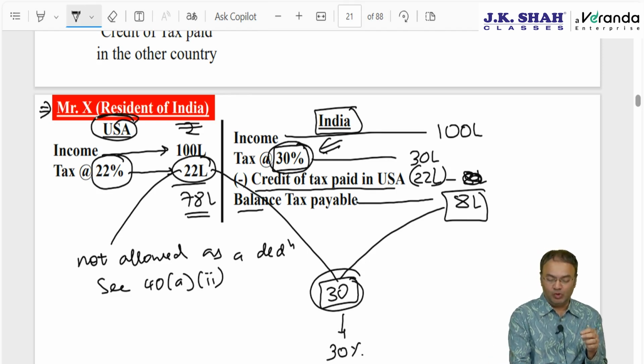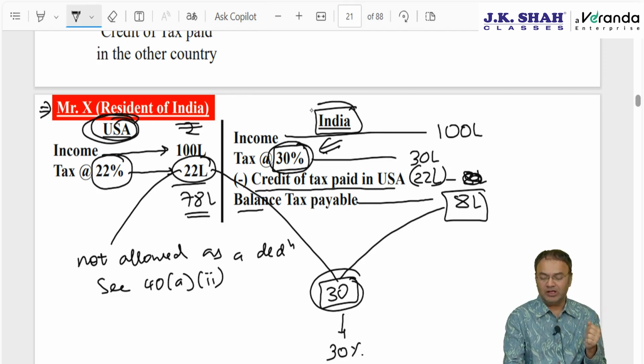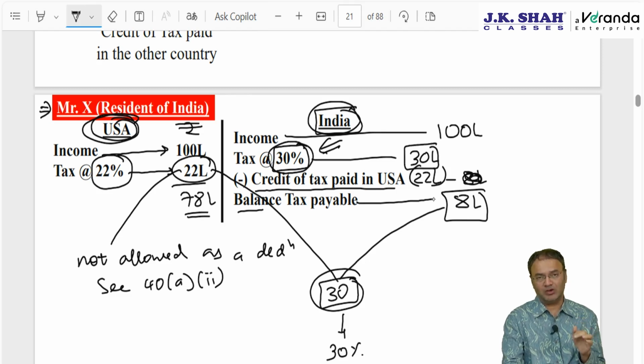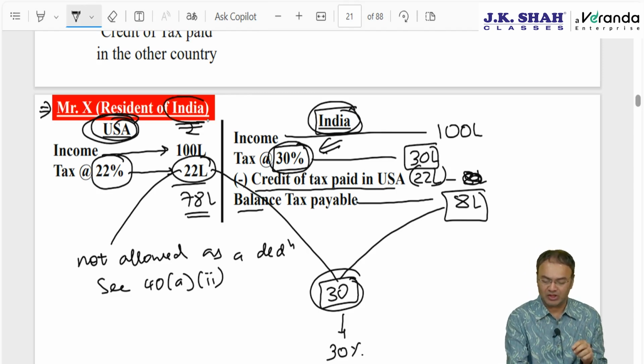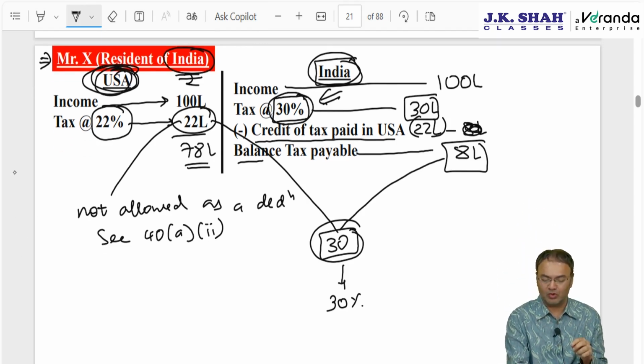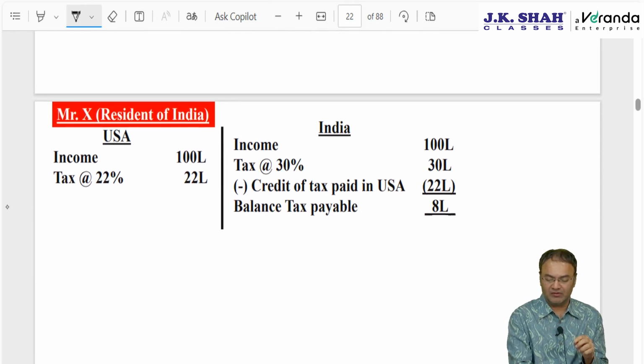Simply, USA, the country of source, charges tax first, and India will give credit, but India will not give credit of more than 30 lakhs. Here credit is 22 lakh, therefore the full amount of credit will be allowed. Let's take a reverse example. Here the person was a resident of India who goes to USA. Let's take the reverse example.